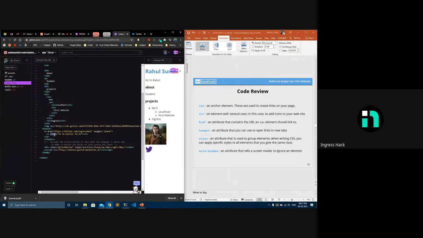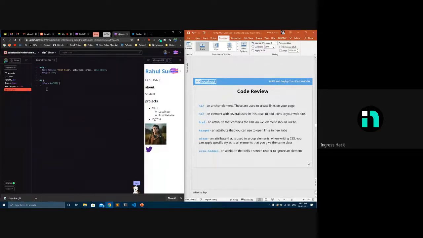Then class. So basically, you can use classes to add things. In our case, we're using class to add the icon. But mainly, classes are used for adding CSS to a set of elements. For example, if I want to add blue color to this LI and then the same blue color to PI and all, I'll add a class called blue. And in styles, I'll just call that blue. So I'll just show that here. I'm making a class, like dot blue means I'm using a class. If it's a dot, it means a class. I'm using color, then blue.